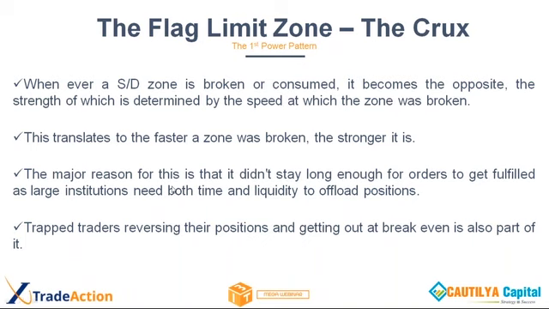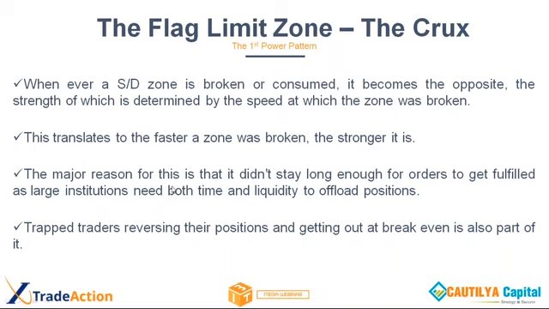Now, this translates to: the faster a zone was broken, the stronger it is. Every one of you in this call knows what a zone is. There are multiple zones, the four price structures define the zone. Then there are multiple factors which we consider in writing a zone. Then we also spoke about the odd enhancers about that particular zone.